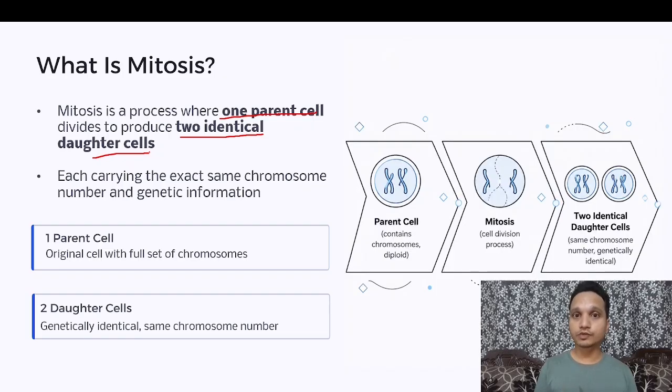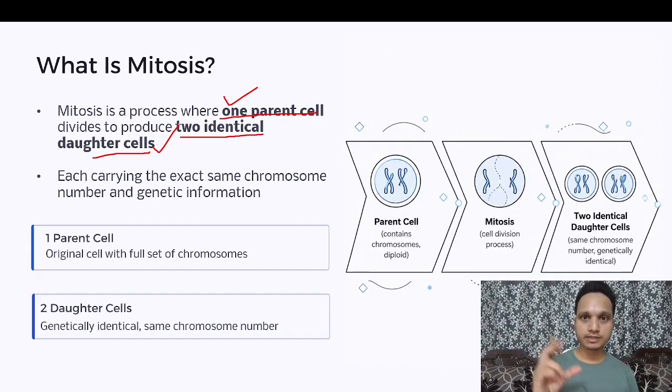Okay, so the cells which are formed after division, those two cells are called daughter cells. One parent cell will divide into two daughter cells, and these two daughter cells are identical to each other. This is a very important thing here, which clearly contrasts with meiosis. In mitosis, the resulting cells are identical to each other and even to their parent cell.